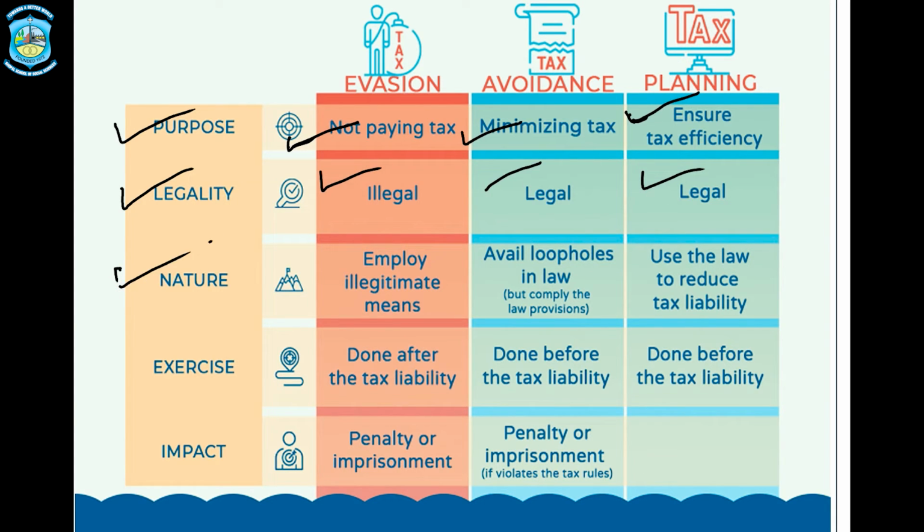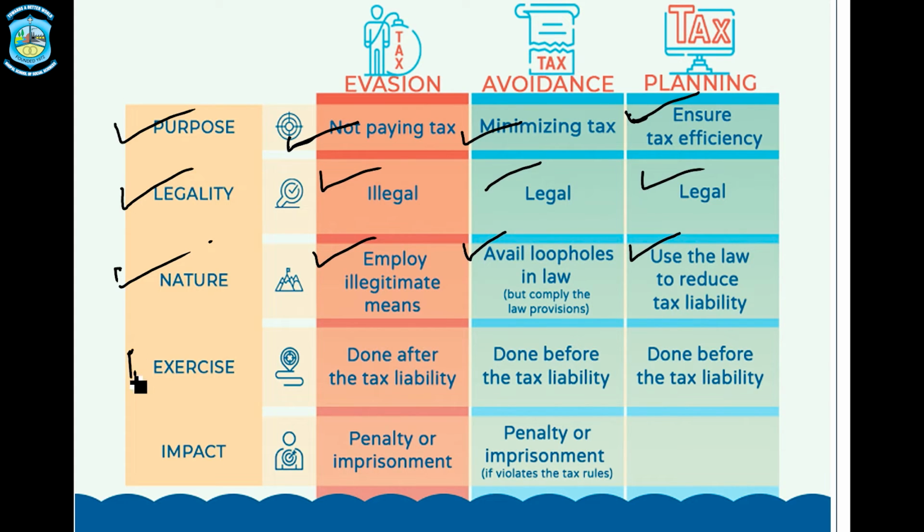Nature. Yes, the process of tax evasion involves illegitimate means to reduce the tax, to minimize the tax, to avoid the tax. Again, tax avoidance is based on the loopholes of a law, and tax planning is based on deductions, exemptions as per the law, as per the provisions of a law.